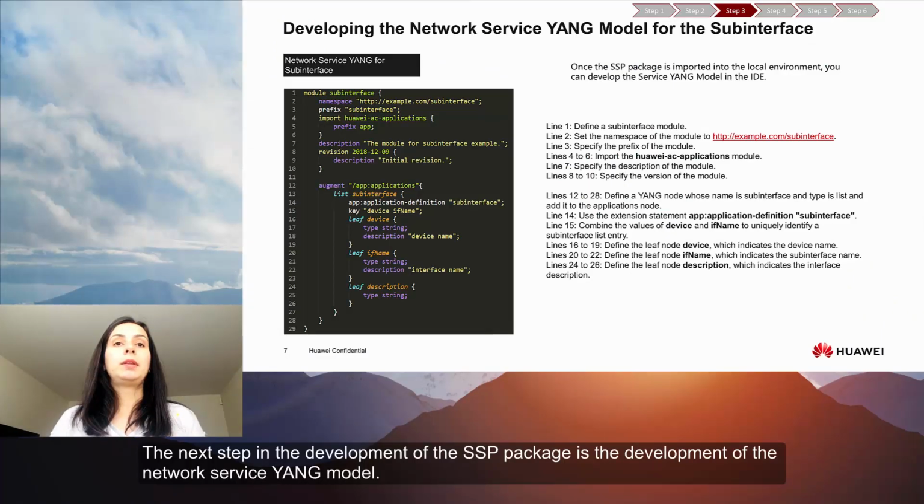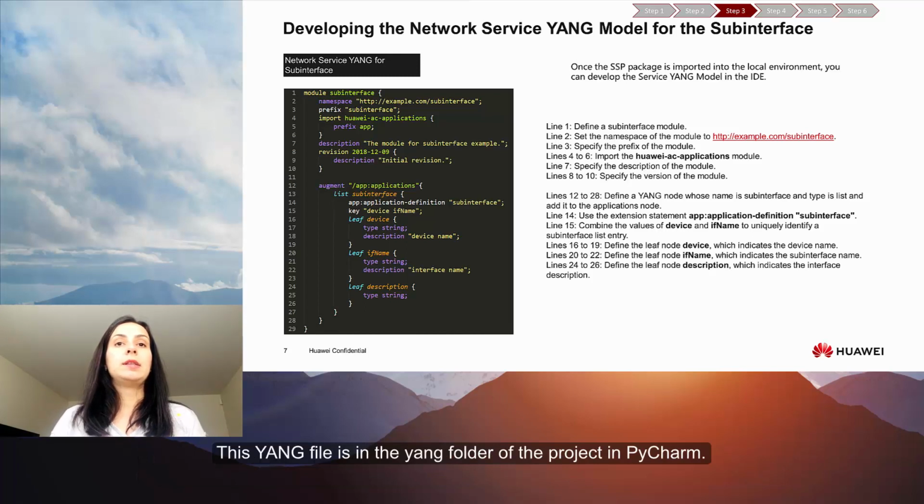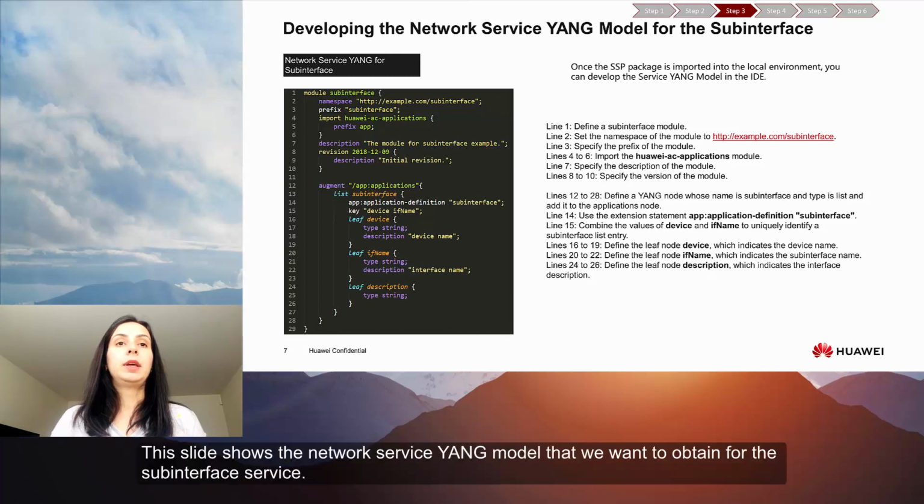The next step in the development of the SSP package is the development of the network service Yang model. This Yang file is in the Yang folder of the project in PyCharm. This slide shows the network service Yang model that we want to obtain for the sub-interface service.